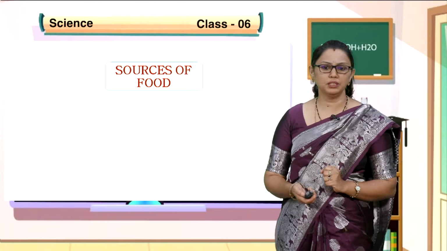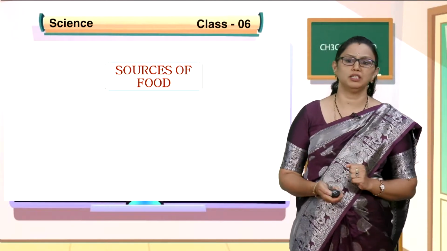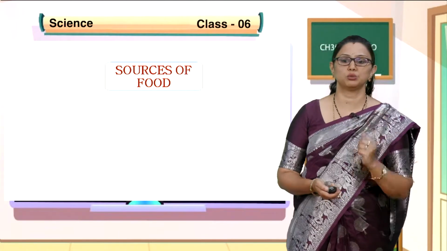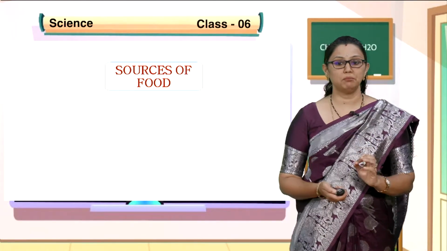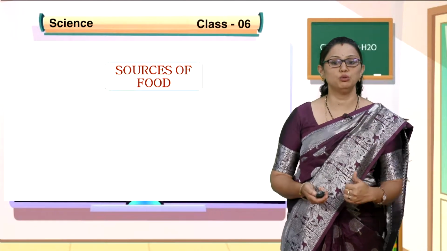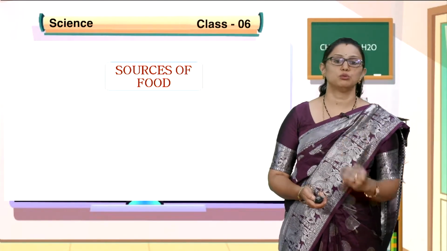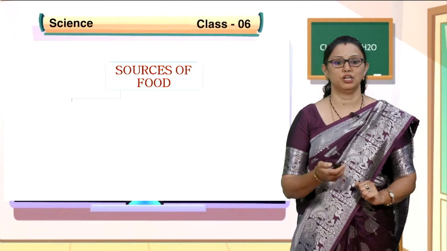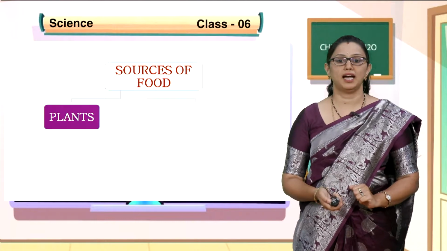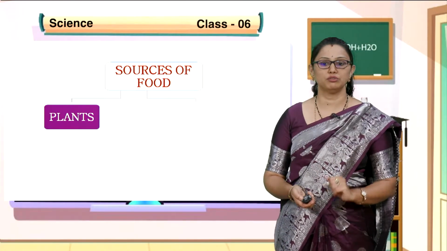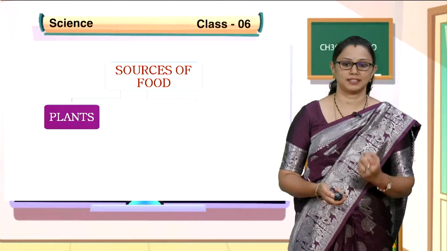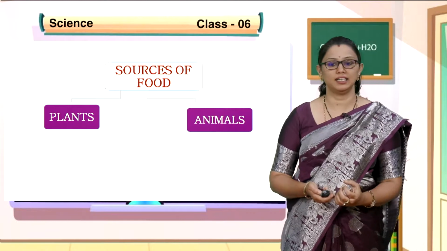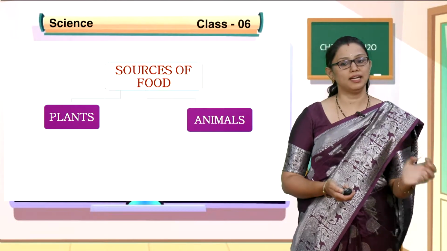Next, as we know, food plays an important role in living organisms. Where do we derive this food? What are the sources of food? Very, very important. If you want food, we should know from where we get it. The sources of food. We have two different sources of food. First, that is plants. Two major sources of food, where we get the maximum food, are plants as well as animals. You know what plants as well as animals are.